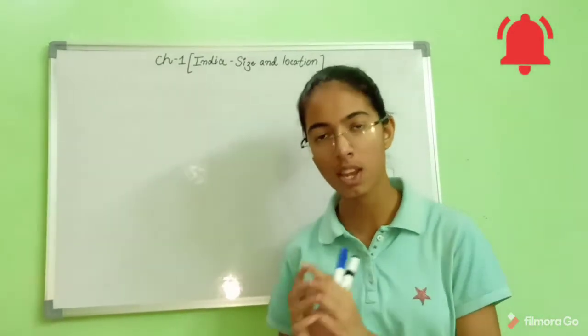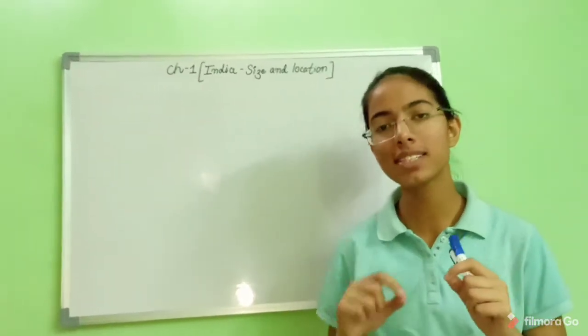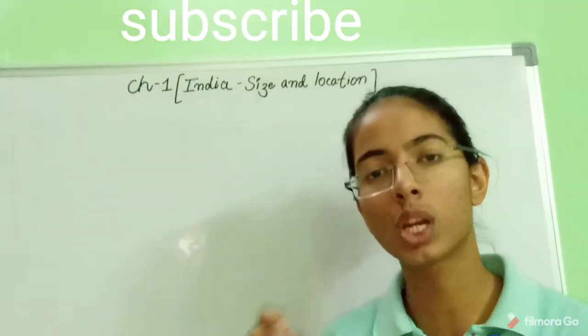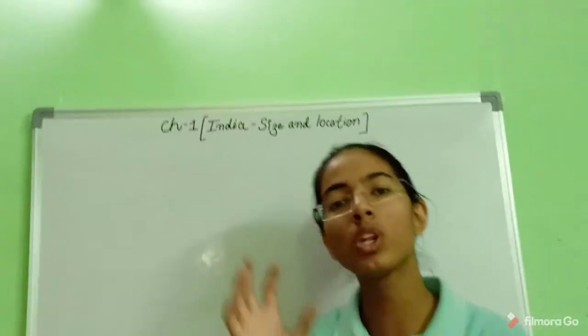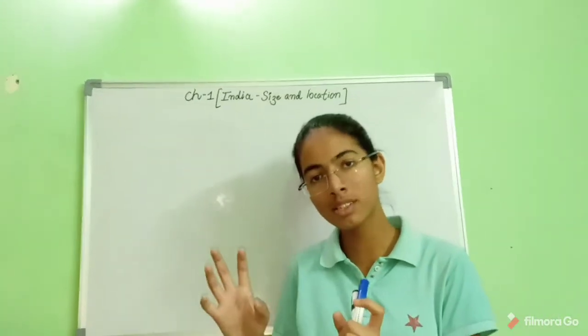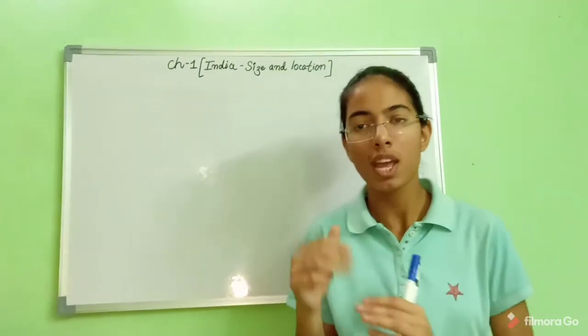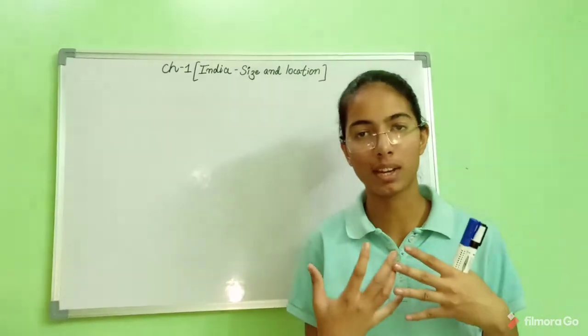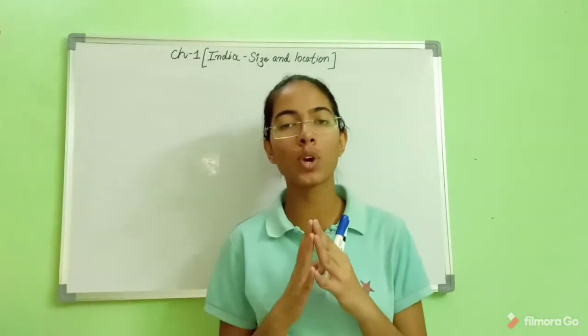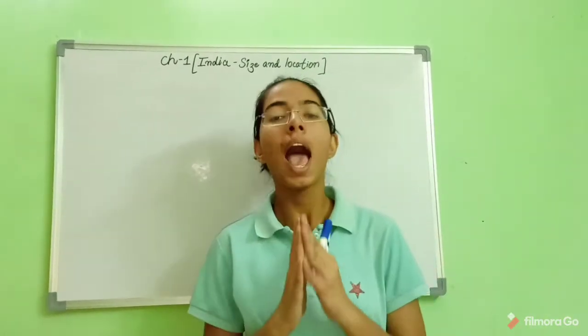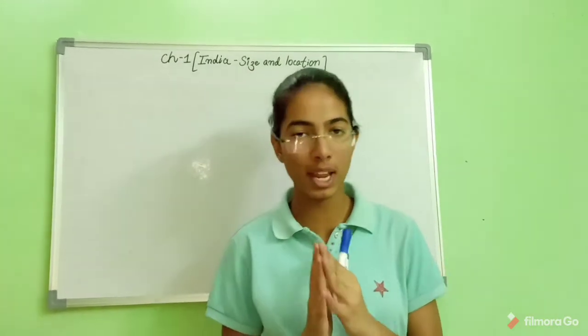Here we will be dealing with India's size and its location on the earth. It will be a detailed chapter about India only, its size and location. When we say the word India, it is unique in itself. It is unique because it is one of the ancient civilizations and a very youthful nation.